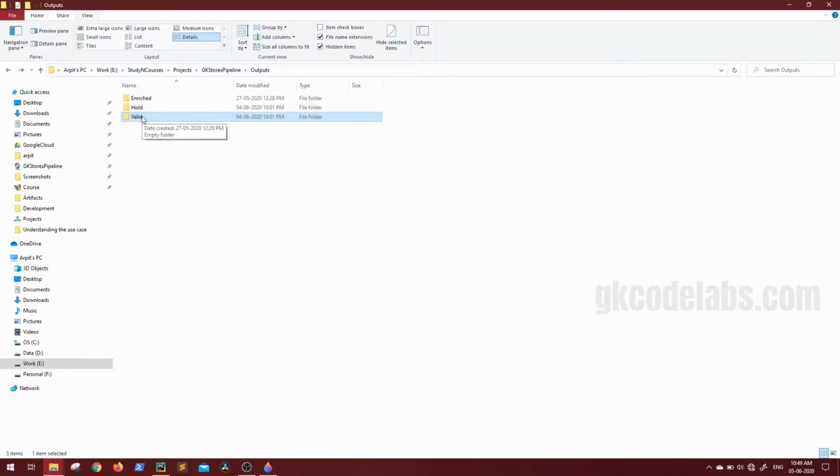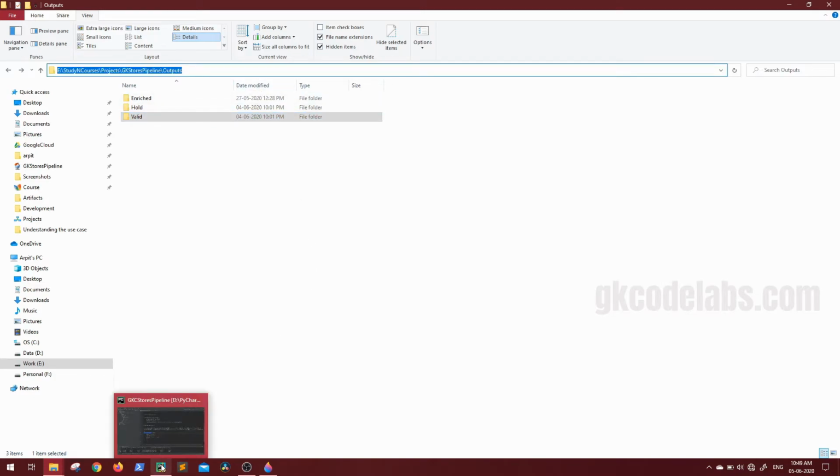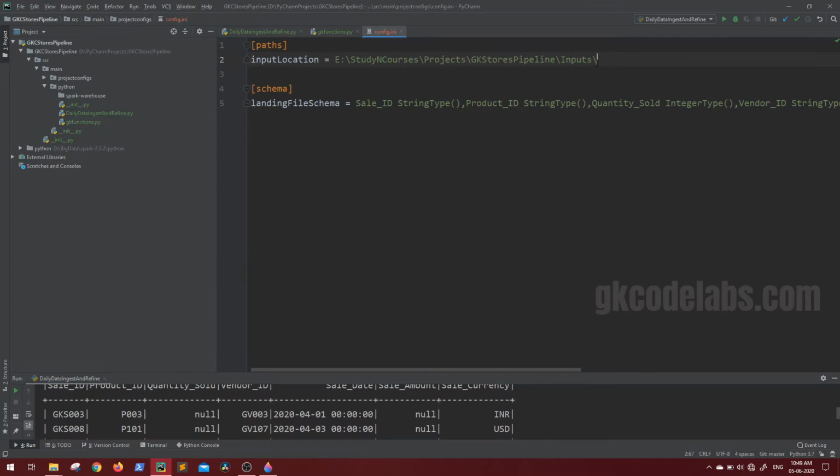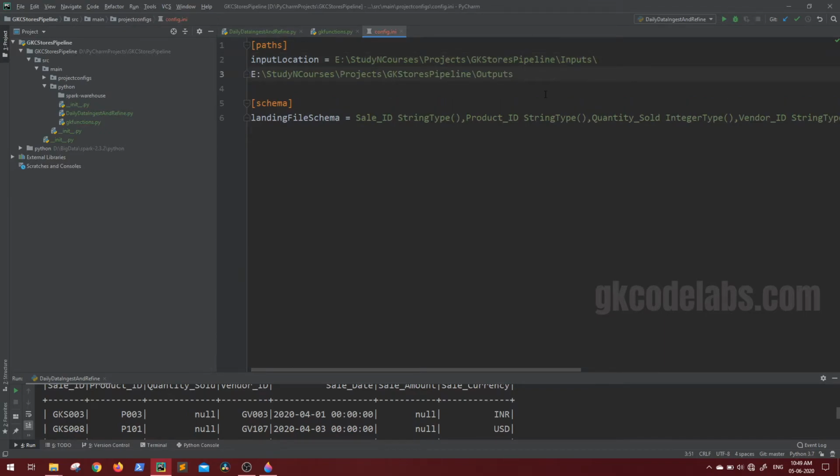First of all, let's create a standard output directory, same as we created for input. In our config.ini, this was the input location, and this will be the output location. And notice, guys, I am mentioning this backslash here itself.